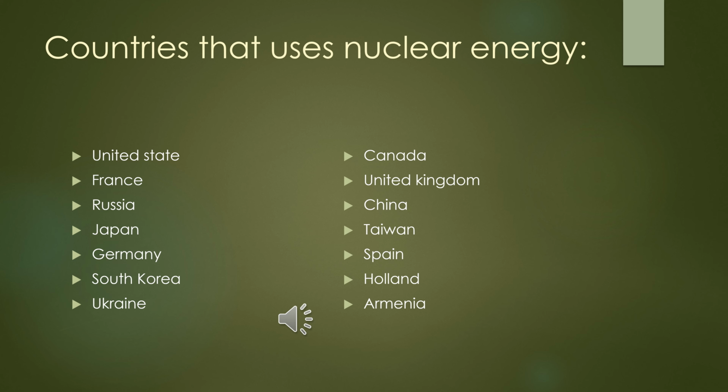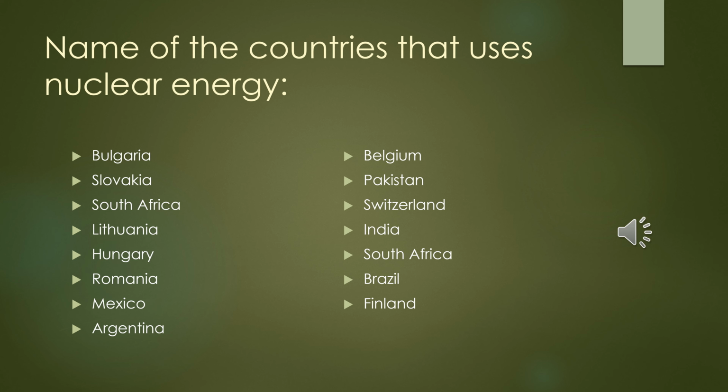Here are the countries that use nuclear energy: the United States, France, Russia, Japan, Germany, South Korea, Ukraine, Canada, United Kingdom, China, Taiwan, Spain, Holland. These are the countries that use nuclear energy. Here are some more countries that use nuclear energy: Pakistan, Switzerland, India, South Africa, Finland, Belgium, Hungary, and more countries that use nuclear energy as a source of energy production.